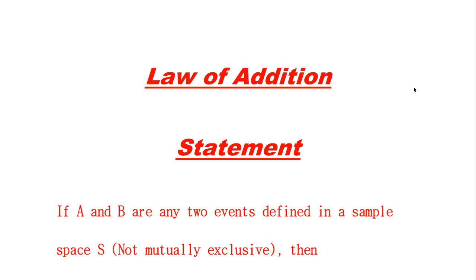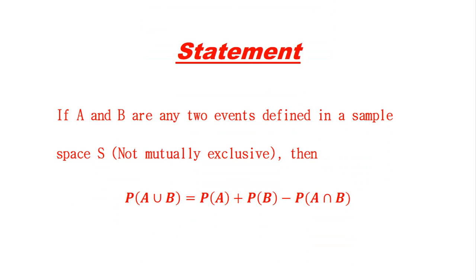Today we solve a proof about the law of addition. Here is the statement. If A and B are any two events defined in a sample space and the events are not mutually exclusive, it means there is something common between these two events A and B. Then the formula for the law of addition is: probability of A union B is equal to probability of A plus probability of B minus probability of A intersection B.